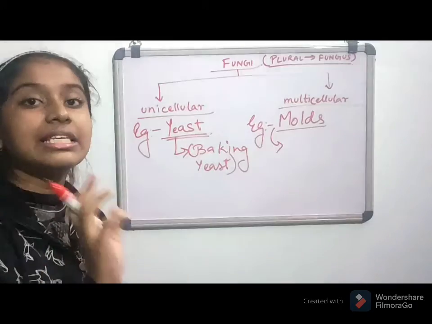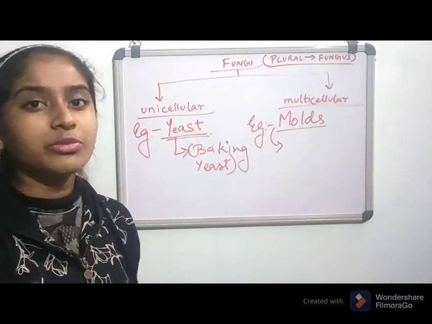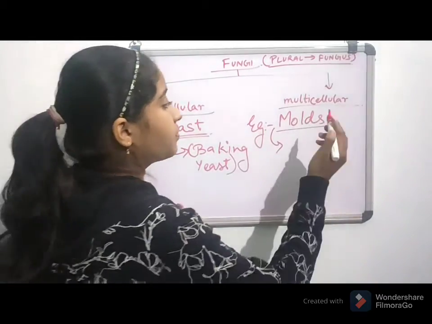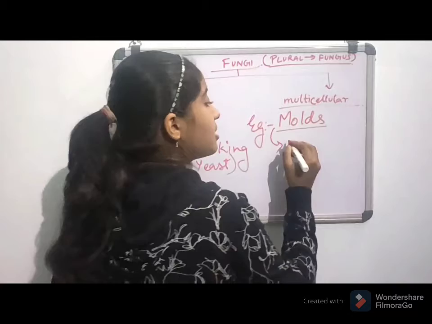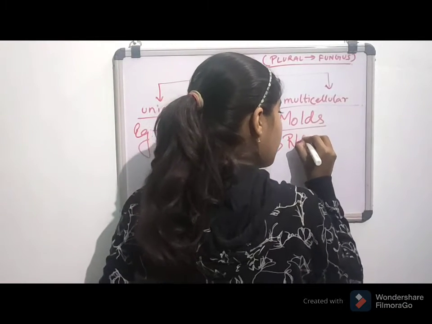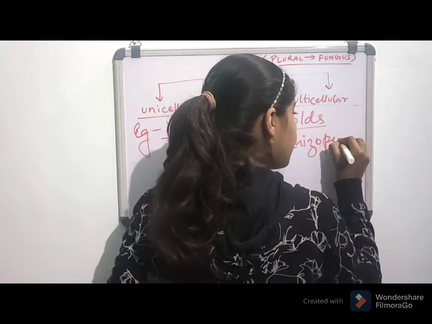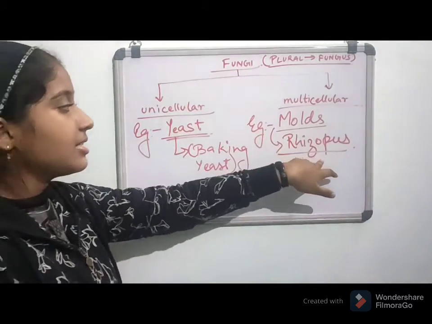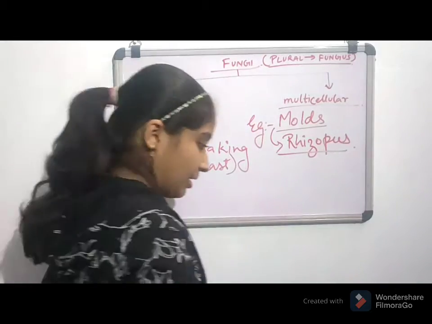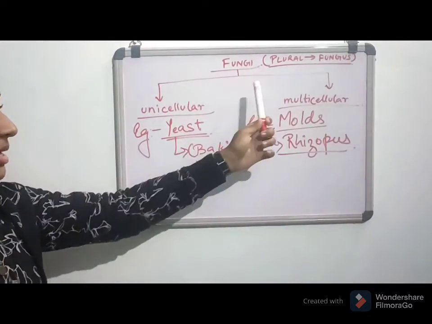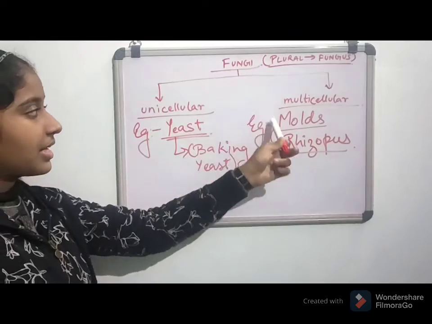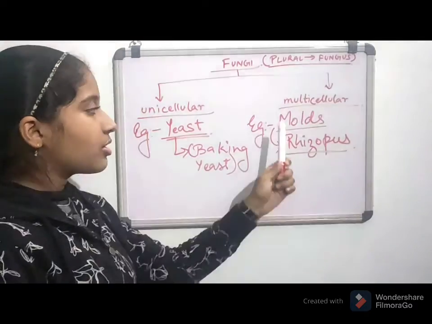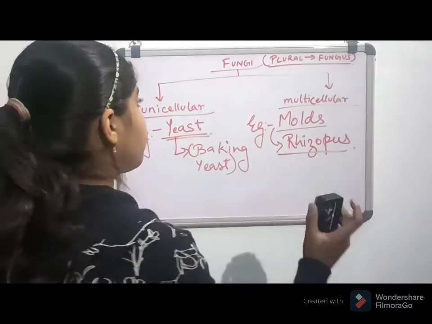Please make some notes out of it so that it can be useful for you in future also. This is baking yeast and this is Rhizopus. So the multicellular fungi example is Rhizopus, or molds.